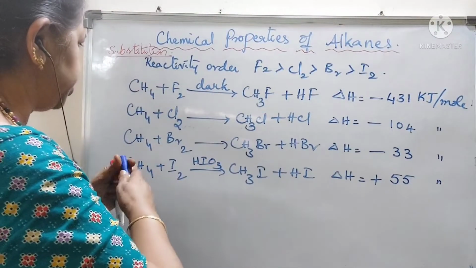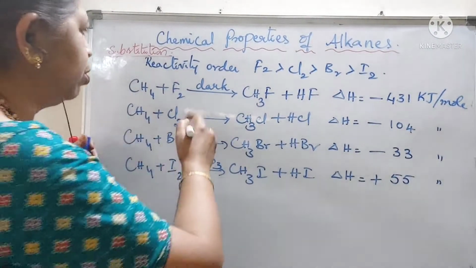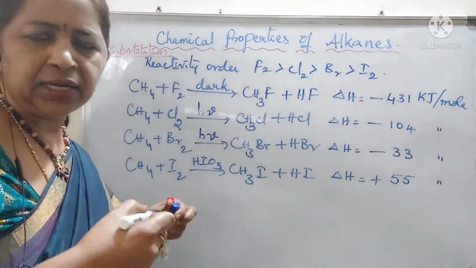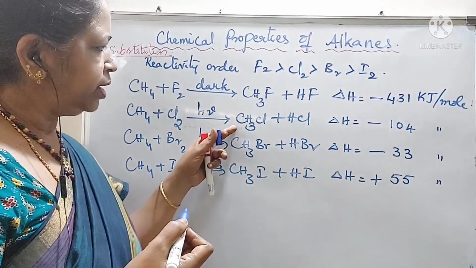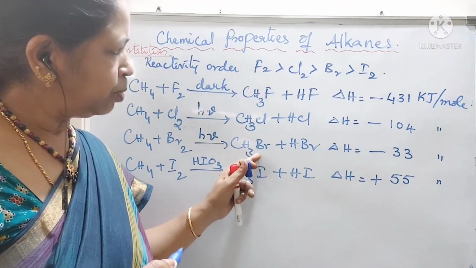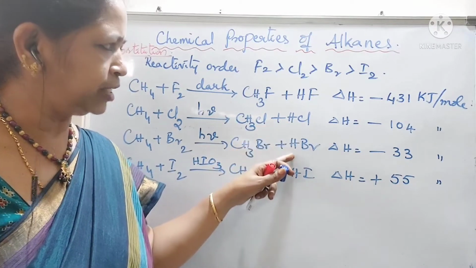Chlorination and bromination. Reaction of methane with chlorine and bromine occur in the presence of sunlight or UV light and it forms methyl chloride and methyl bromide with one molecule of HCl and HBr.